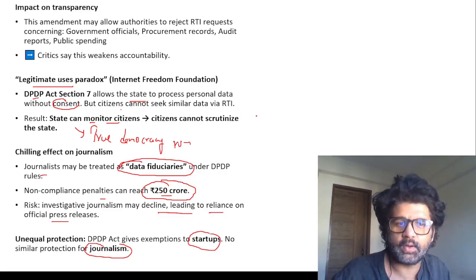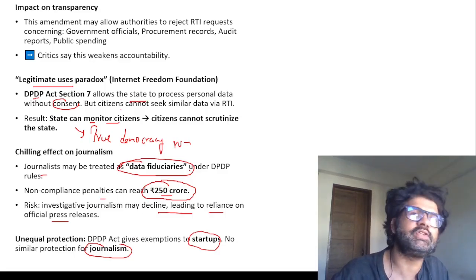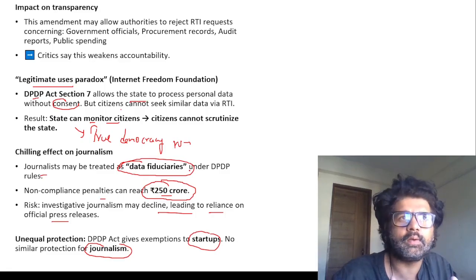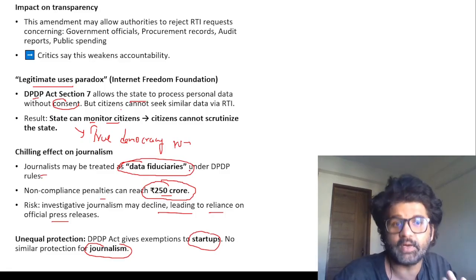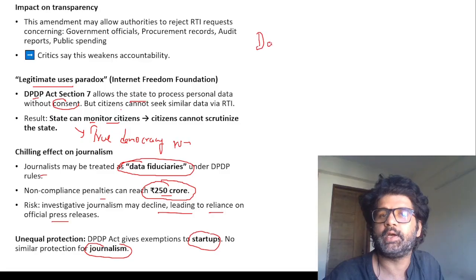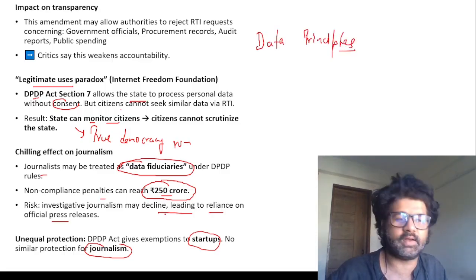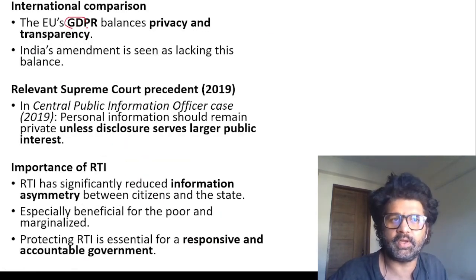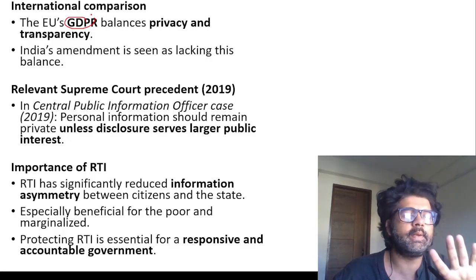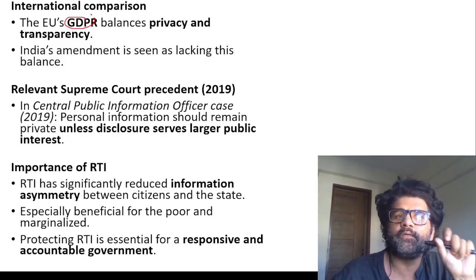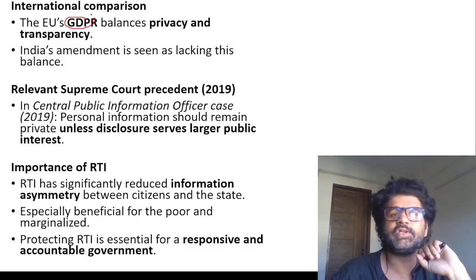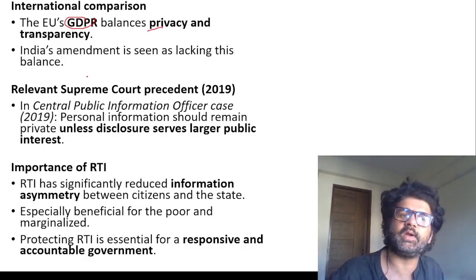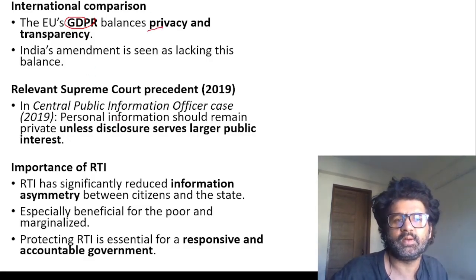So hope you're understanding what is happening. Data fiduciaries are those who are processing our data, who are deciding how our data should be processed, etc. We are data principals. Remember these words. We are data principals. Guys, please be serious. So in the EU's GDPR, do remember they can ask you: GDPR, General Data Protection Regulation, is of which particular country or group of countries? EU. They balance privacy and transparency, but in our country, it is lacking. And let's see what happens.